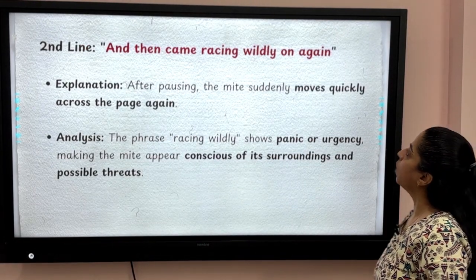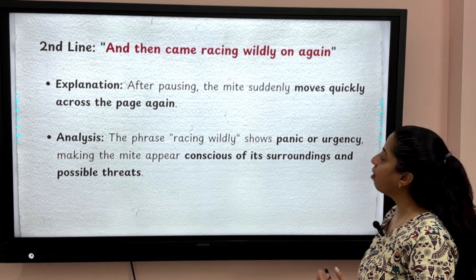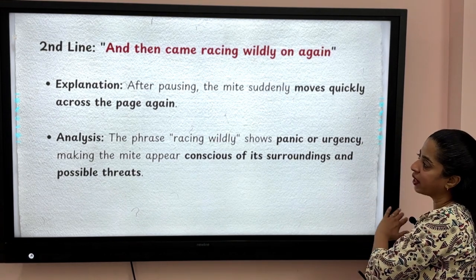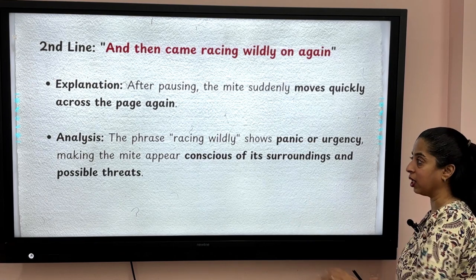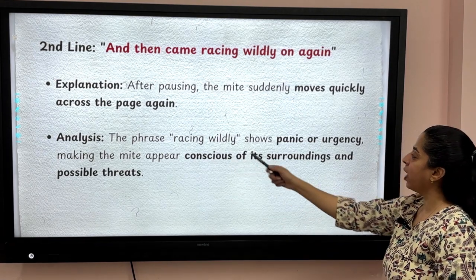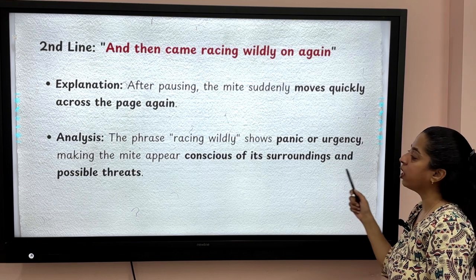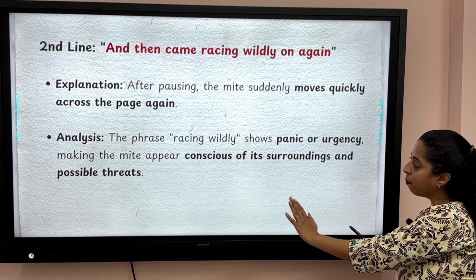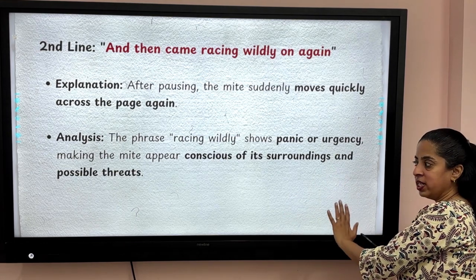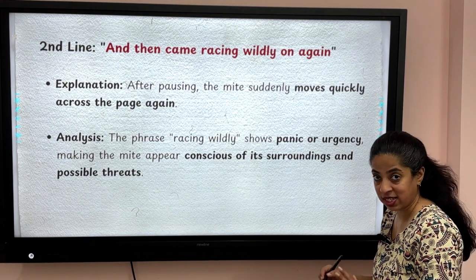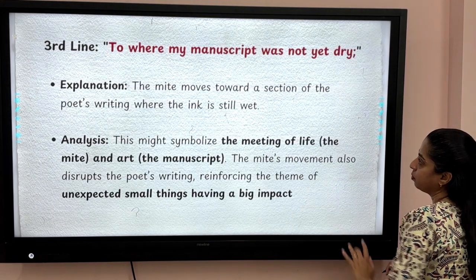And then came racing wildly on again. So after pausing, the mite suddenly moves quickly across the page again. The phrase racing wildly shows panic or urgency, making the mite appear conscious of its surroundings and all the possible threats that it might face.